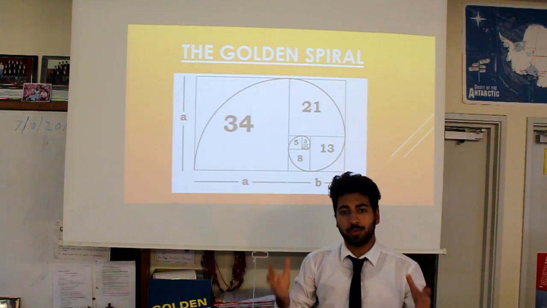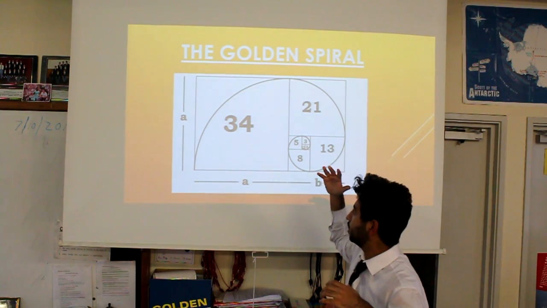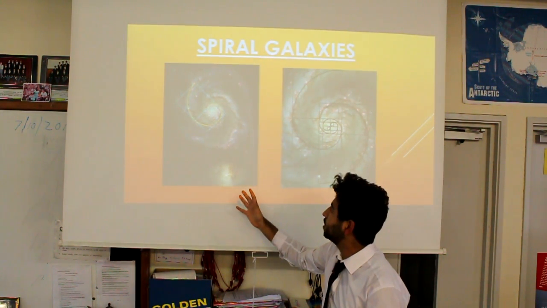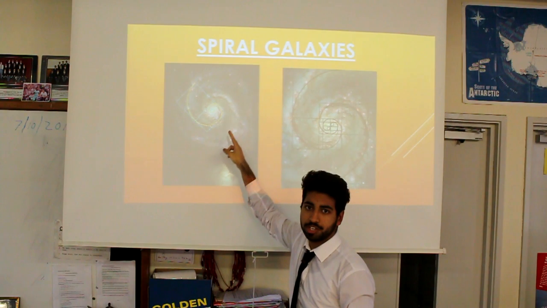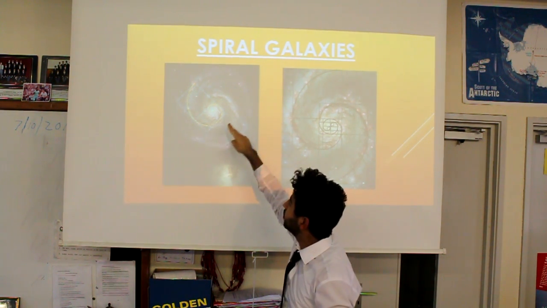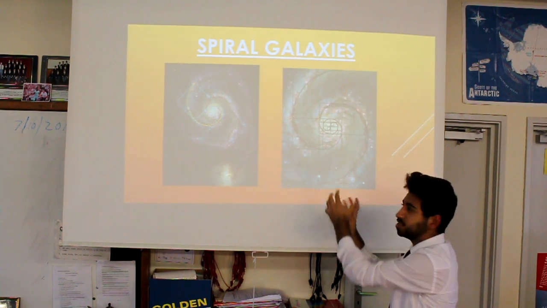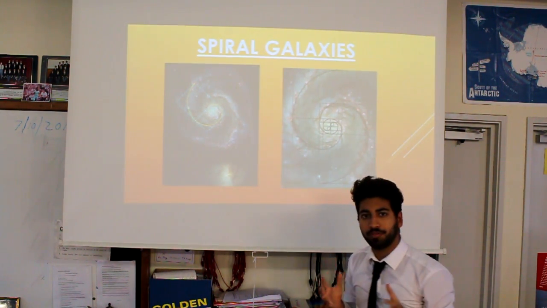Okay, now, if we go out of our own world and look at a real life example, we can see this is our own Milky Way, and it follows the golden ratio. You can see the spirals follow that golden spiral. And so there's this one, but in two parts. You can see how they're both different, but yet they both follow the golden mean.